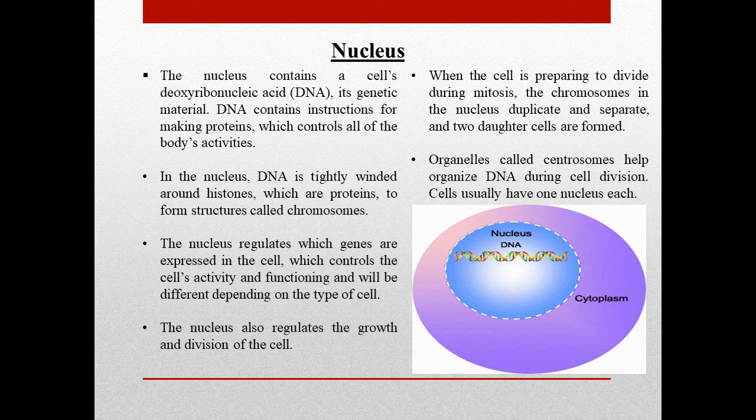The nucleus regulates which genes are expressed in the cell, which controls the cell's activity and functioning, and will be different depending on the type of cell. The nucleus also regulates the growth and division of the cell. When the cell is preparing to divide during mitosis, the chromosomes in the nucleus duplicate and separate, and two daughter cells are formed. Organelles called centrosomes help organize DNA during cell division. Cells usually have one nucleus each.